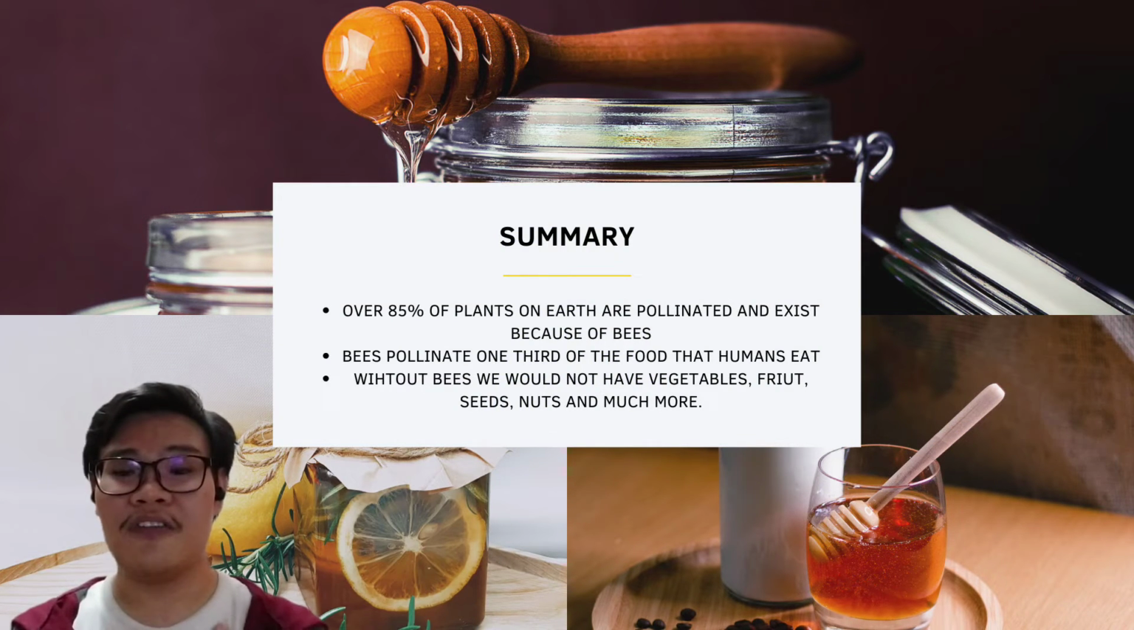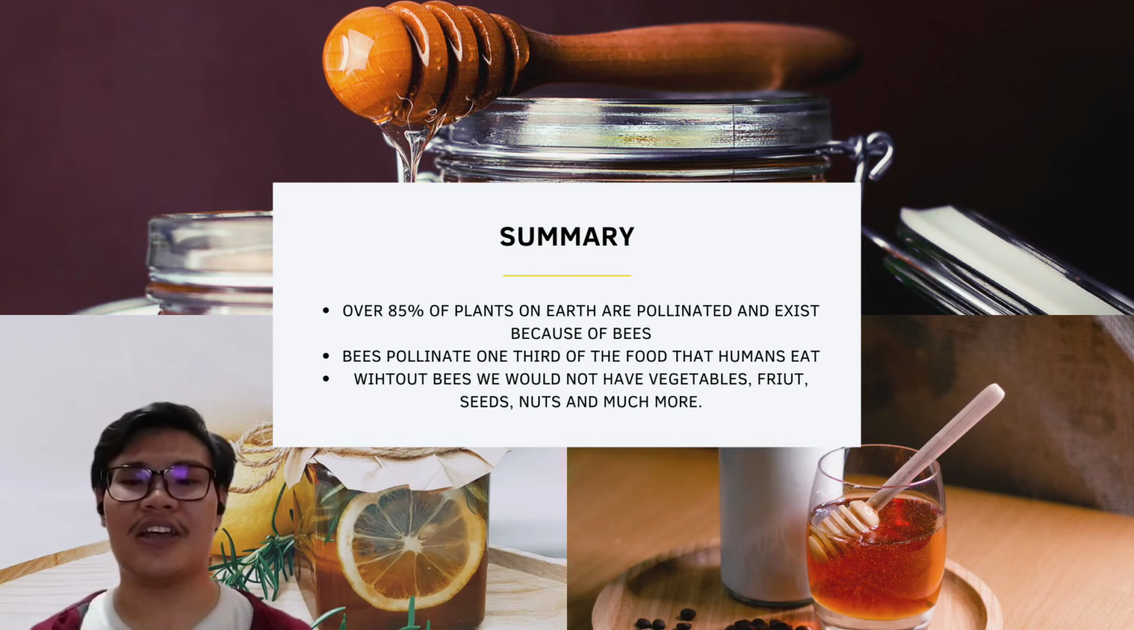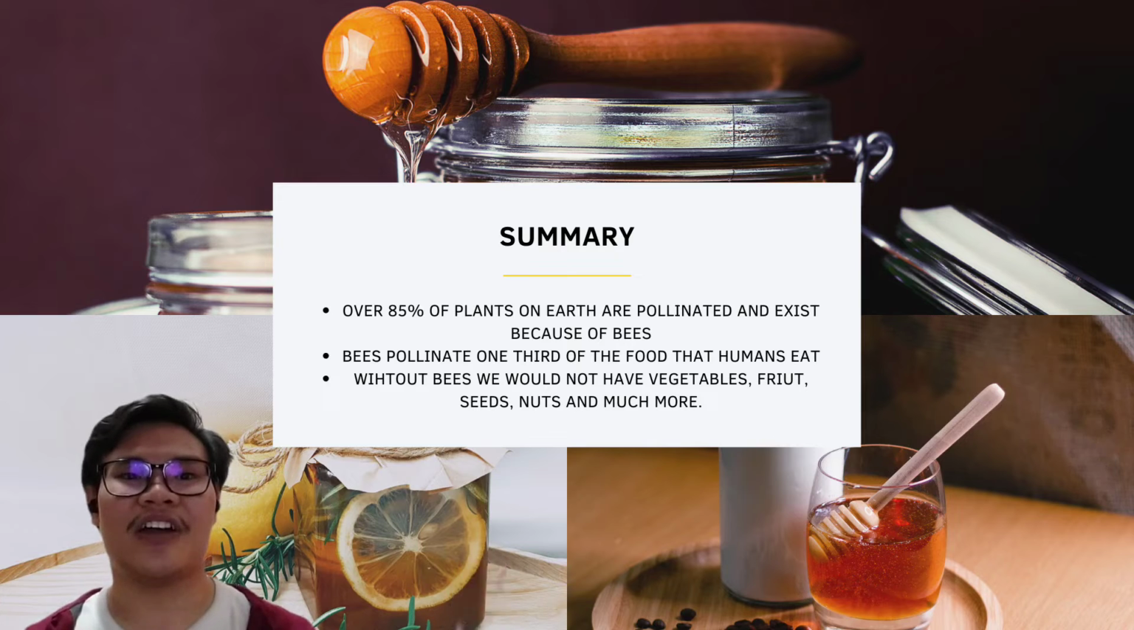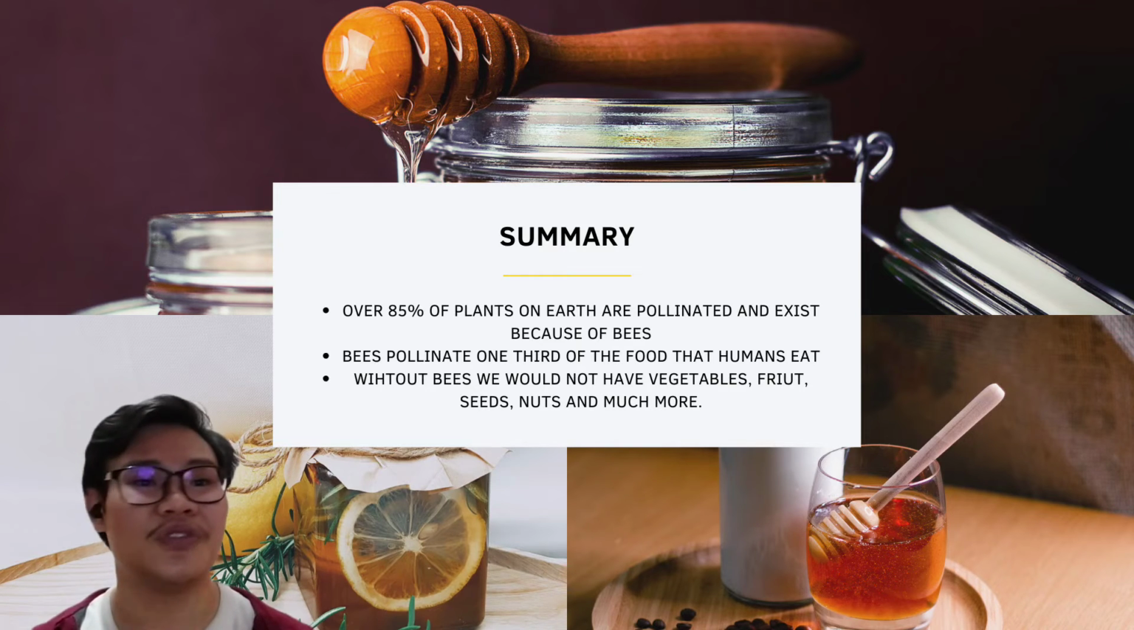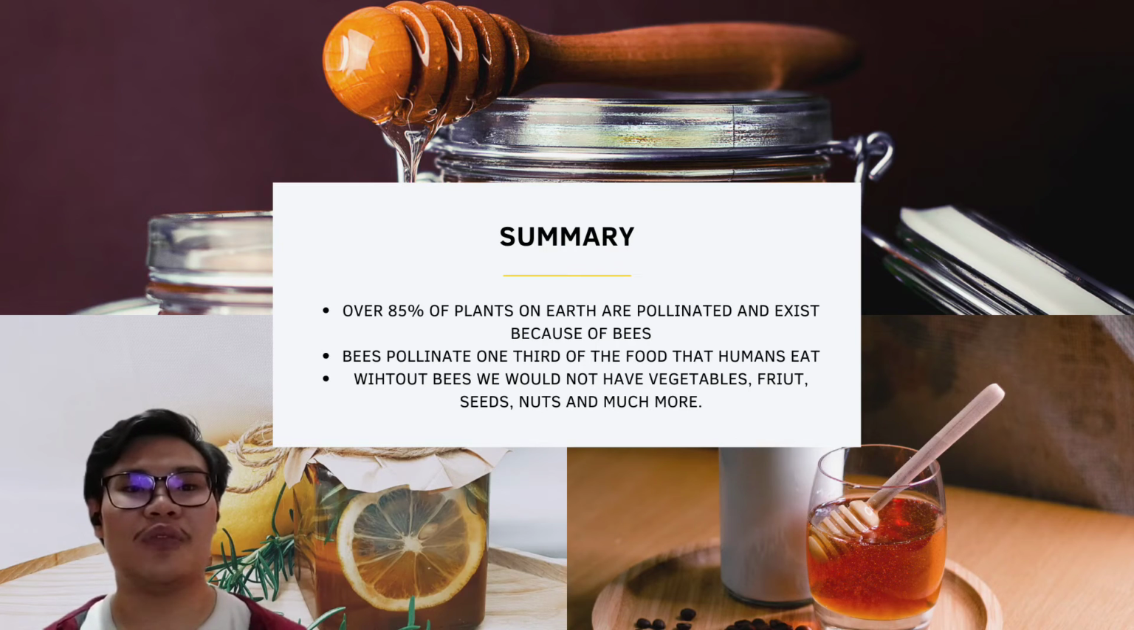I will continue with the summary. Without the bees, the world would be a much different place. Over 85% of the plants on earth are pollinated and exist because of the bee. Bees pollinate over 100 types of fruit crops in the world. Isn't it shocking to know that? Bees pollinate one out of every three foods that humans eat.